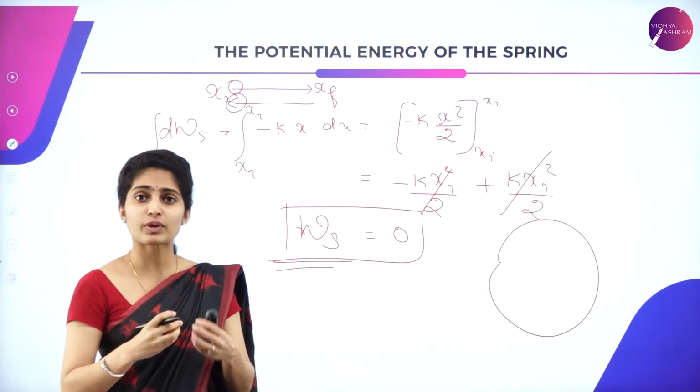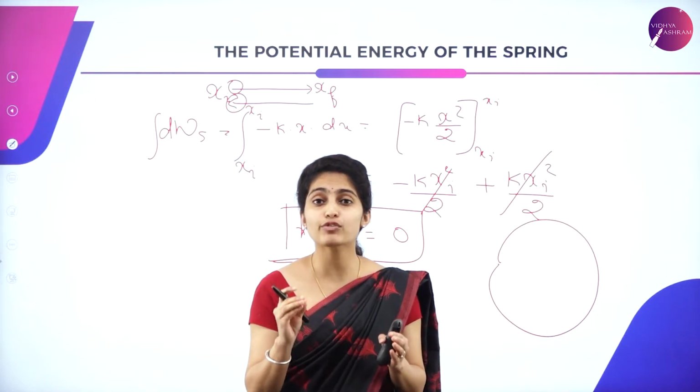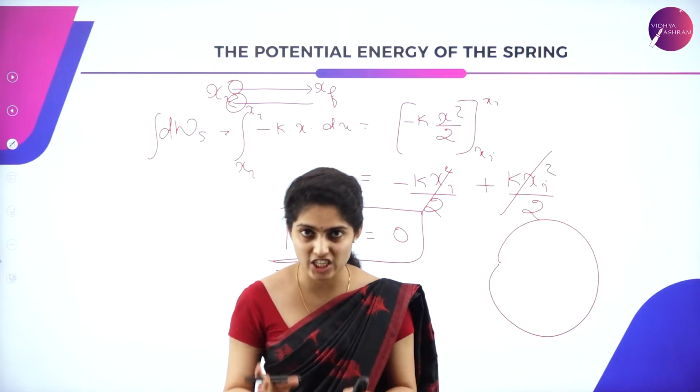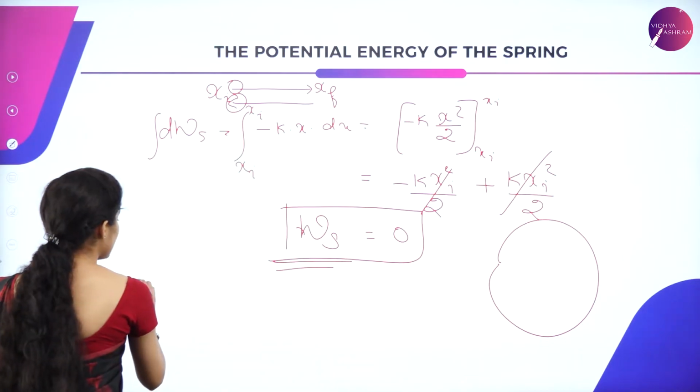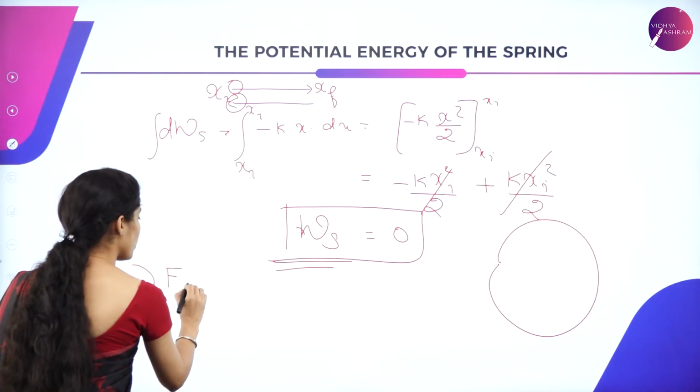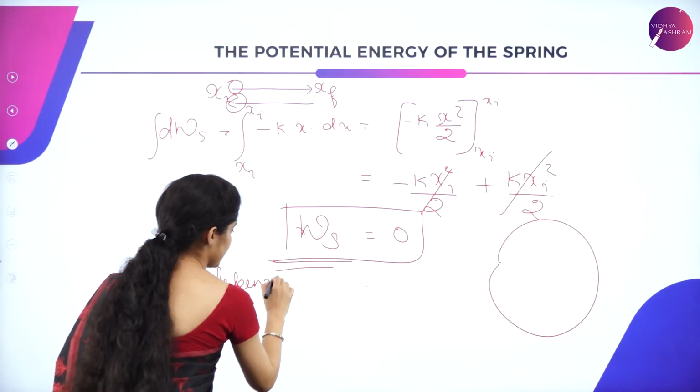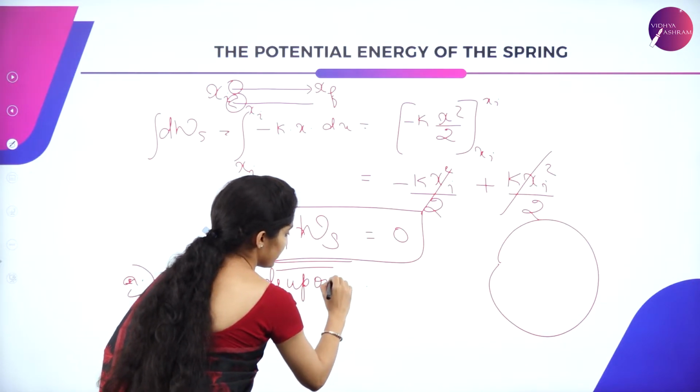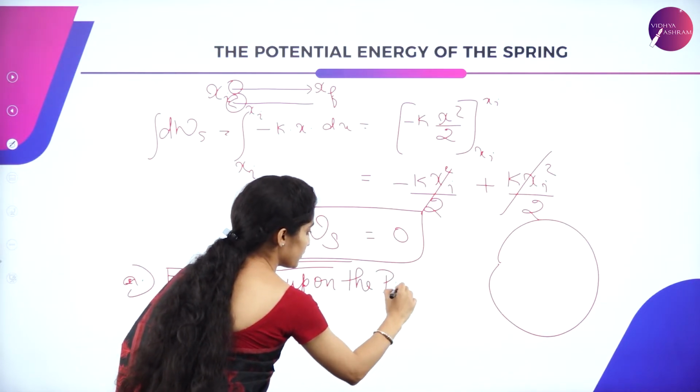Out of which we got to know that the spring force depends upon the position.